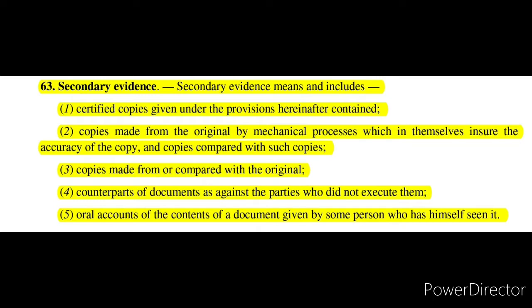So whenever there are duplicates or copies made from the original through mechanical processes, and it is verified and checked whether they are accurate to the original or not, if the copies are compared with the original and it is ensured that they are exact photocopies of the original and do not differ from it, then that will also be considered secondary evidence. Now thirdly, copies made from or compared with the original.